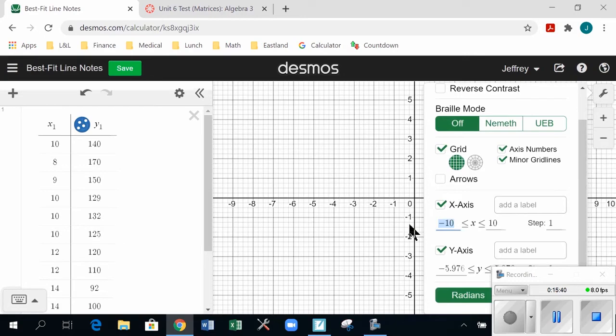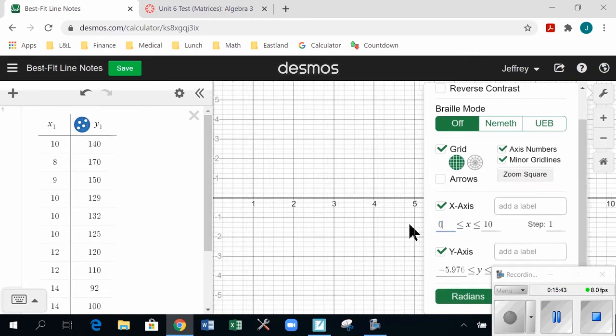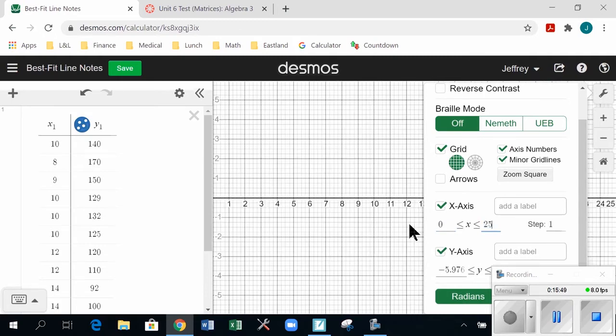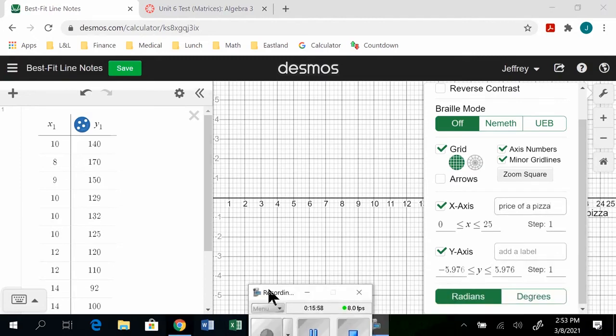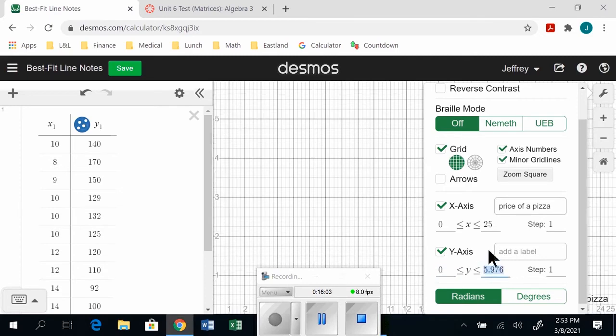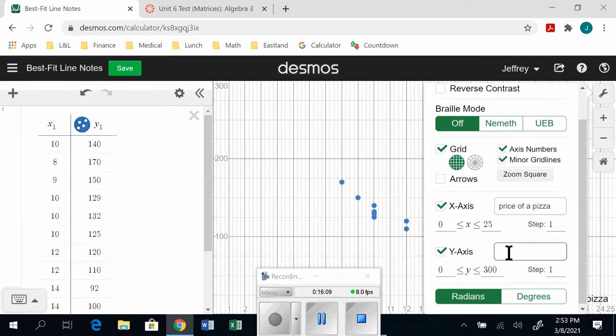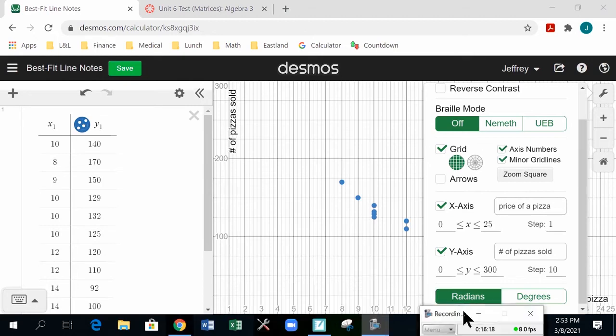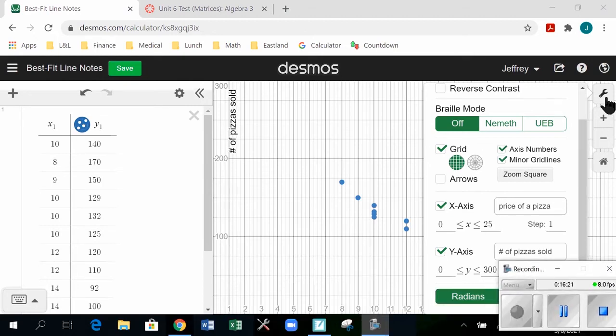So I want my x-axis to be the cost of what I'm charging for the pizza. And so I know I would charge anywhere from like $0 up to like maybe $25 or $30 for a single pizza. This is the price of a pizza. Now on the y-axis, this would be how many pizzas I expect to sell. And I know that this could be anywhere from 0 up to like 200, maybe 300 pizzas would be the most I could sell in a day. This is number of pizzas sold. Okay, there we go. That looks good. And then you can see my scatter plot show up here on Desmos.